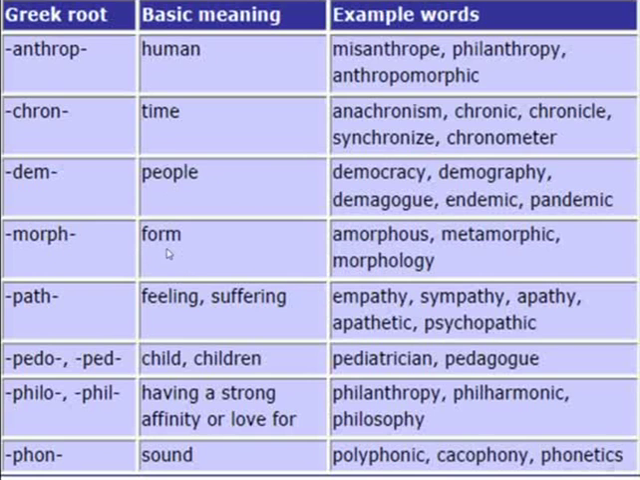Morph. It means to form. Right? Examples for the use of this Greek root: amorphous, metamorphic, morphology. It means to form. Another Greek root, pas. It means feeling and suffering, to refer to the feeling and to refer to the suffering. Examples these days: empathy, sympathy, apathy, apathetic, psychopathic.